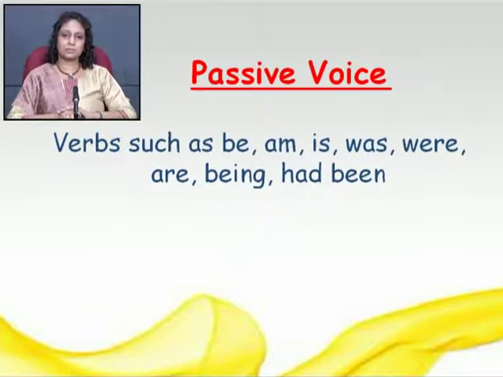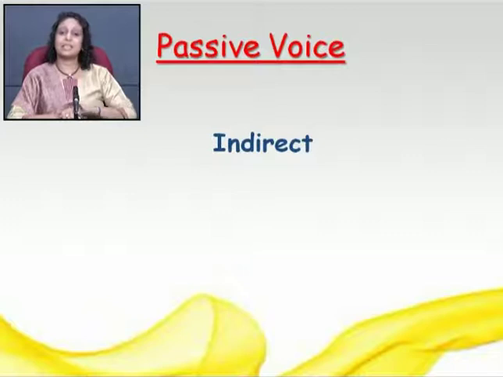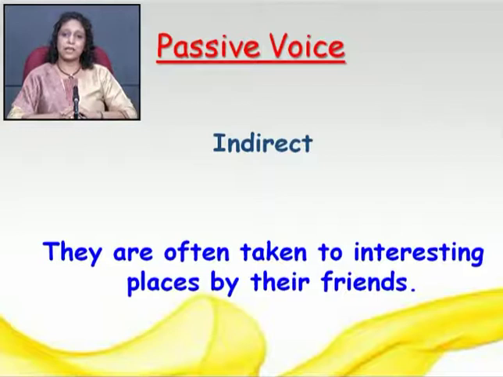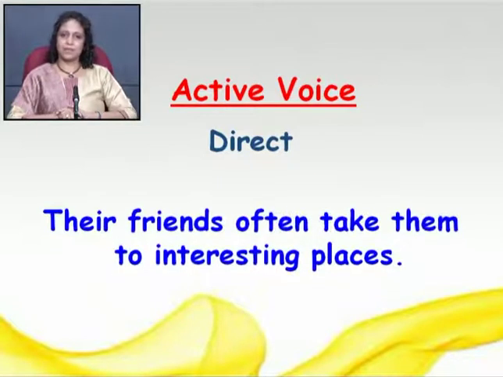In passive voice, we use verbs such as be, is, am, was, were, are, being, had been, followed by by. Okay. Passive voice is indirect. That is an indirect way of expressing something, right? They are often taken to interesting places by their friends. So indirectly we are saying something here. While in active voice we say everything directly, right? Their friends often take them to interesting places. Clear, friends?